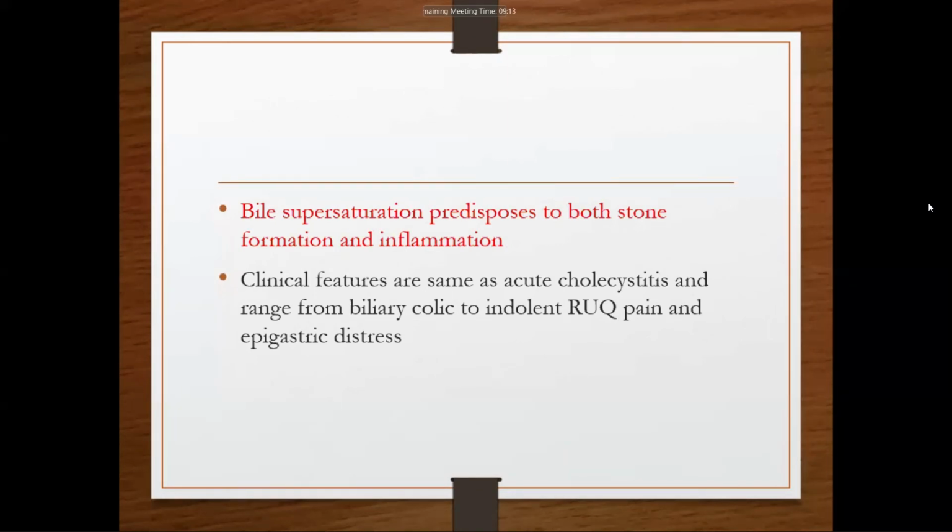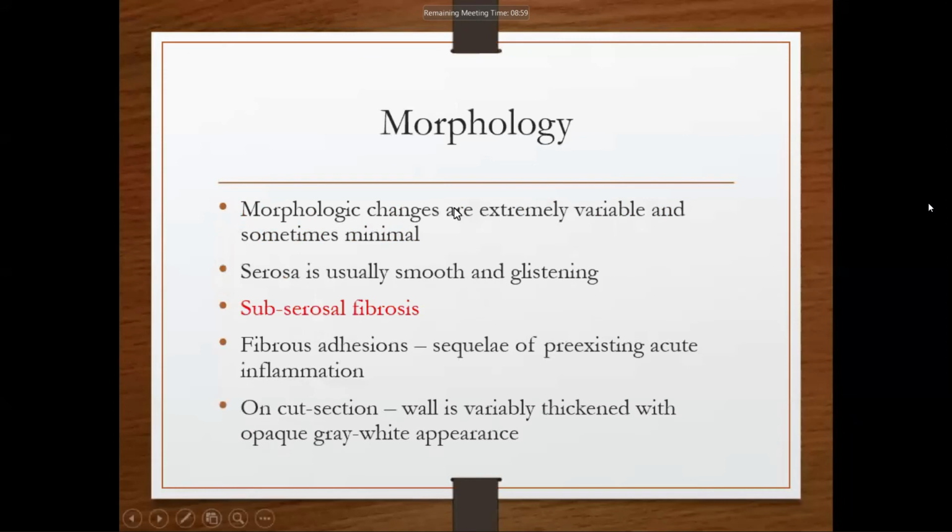And clinical features are similar to those of acute cholecystitis; they are the same. In morphology, both the gross and microscopic picture are extremely variable. Sometimes it may be minimal, and sometimes there may be severe subserosal fibrosis. The most important feature is subserosal fibrosis, along with infiltration by chronic inflammatory cells. Subserosal fibrosis is a very important finding in chronic cholecystitis.